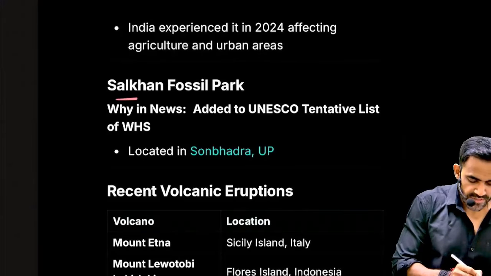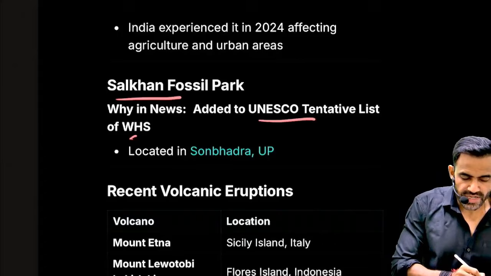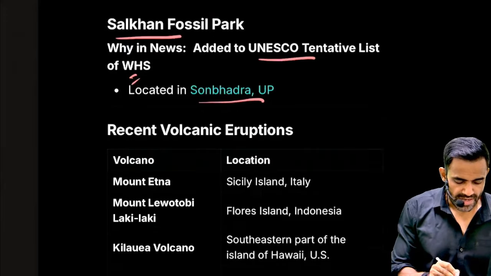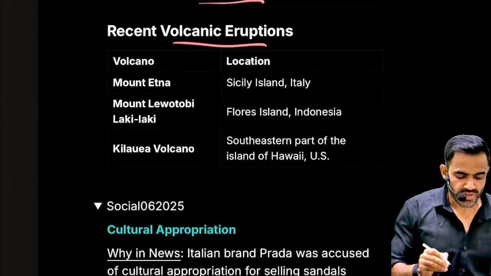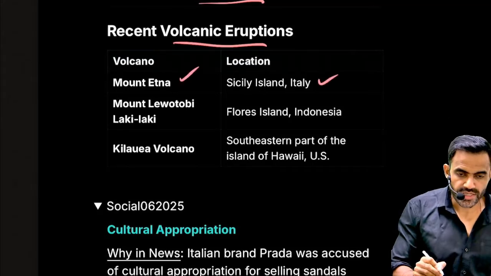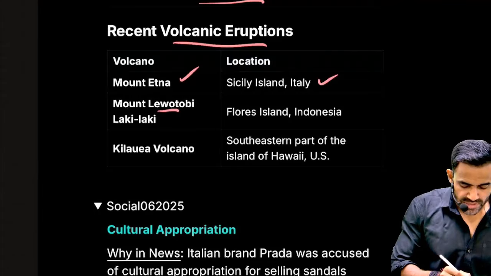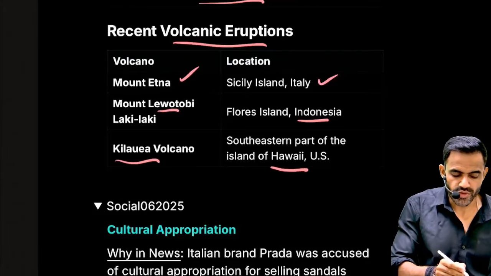Next is Salkhan Fossil Park. So this has been added to UNESCO tentative list of World Heritage Sites. This is situated in Sonbhadra in UP. And last part of the environment is related to recent volcanic eruptions. So one is Mount Etna, which is situated in Italy. Then there is Mount Lewotobi, which is in Indonesia, and Kilauea volcano, which is situated in Hawaii in USA.